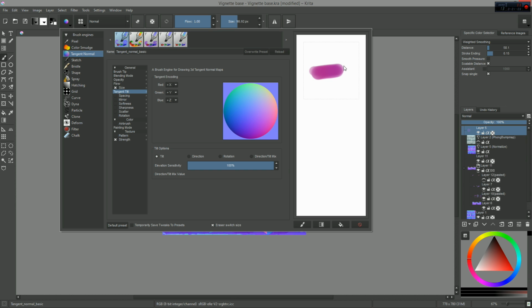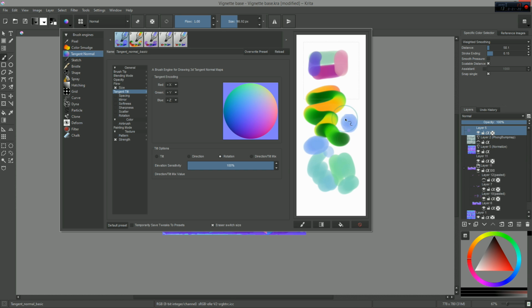Tilt means that you will draw tangent space normal maps based on the tilt of your stylus. Direction corresponds to the UV offset mode. Rotation is like tilt, but it uses the unique rotation parameter that some styluses offer. And I don't know what the last one is for, it's just a mix of tilt and direction.